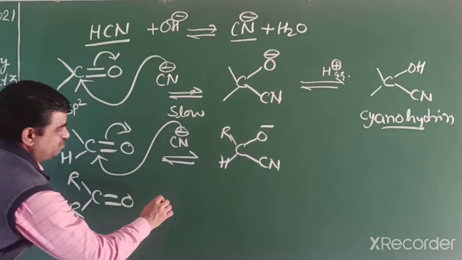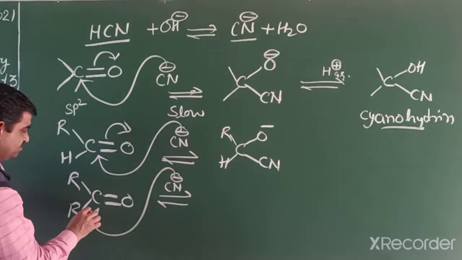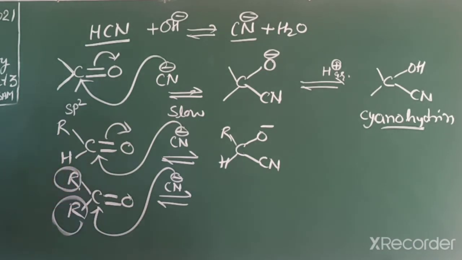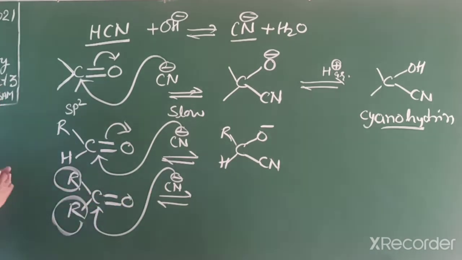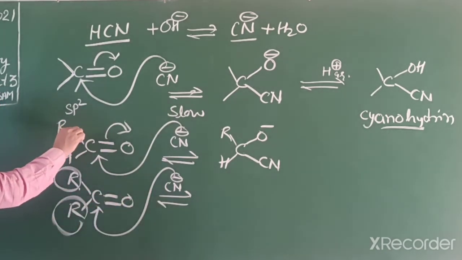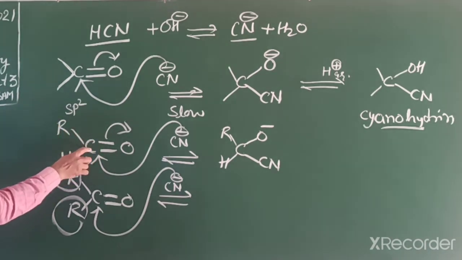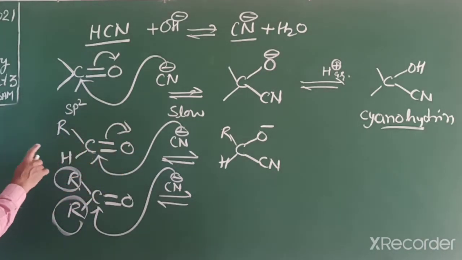But in ketone, the same product forms, though there is steric hindrance. If the size of this alkyl group increases, then the approach of the nucleophile is slightly more difficult. In another way, this alkyl group also affects the electrophilicity of this carbon, because this carbon should be electron deficient so that a nucleophile can attack, because the pi electrons move towards the oxygen side.